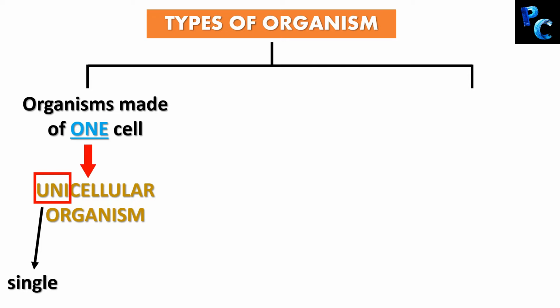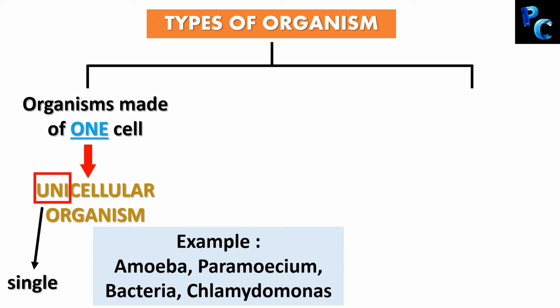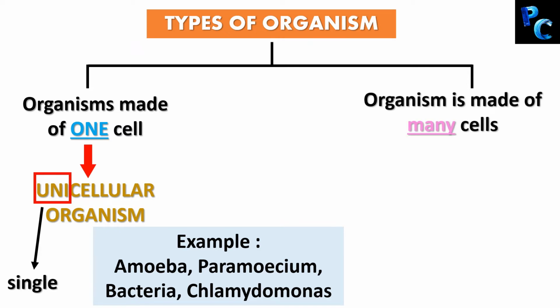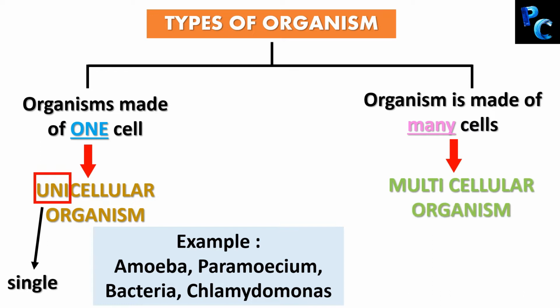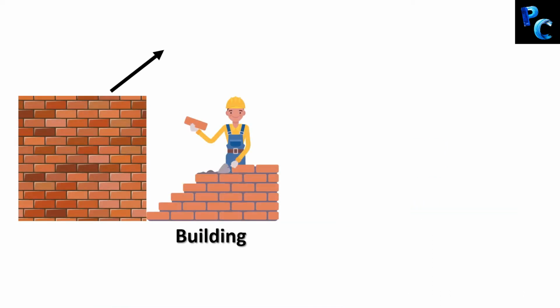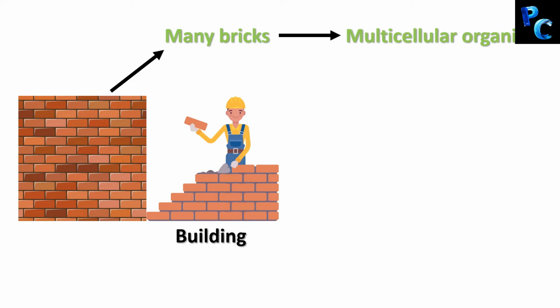Do you know an example of a unicellular organism? Let's see. They are amoeba, paramecium, bacteria, chlamydomonas, etc. On the other hand, if an organism has many cells, then it is called a multicellular organism. If you look at this picture, you can see this building is made up of many bricks. So these many bricks ultimately make the building, which is equal to many cells making the organism. Each brick is a cell.